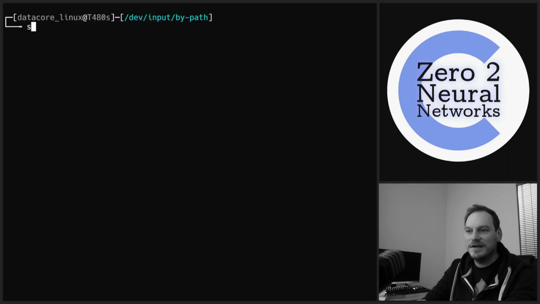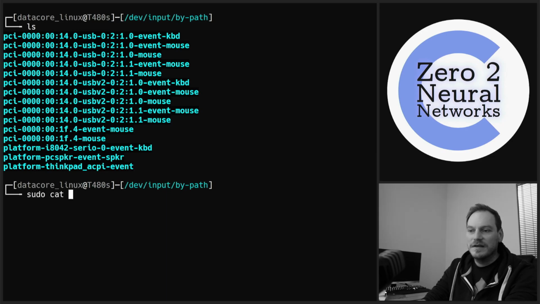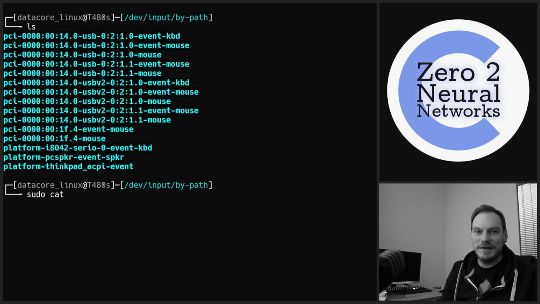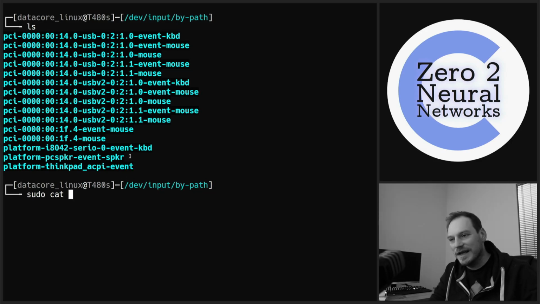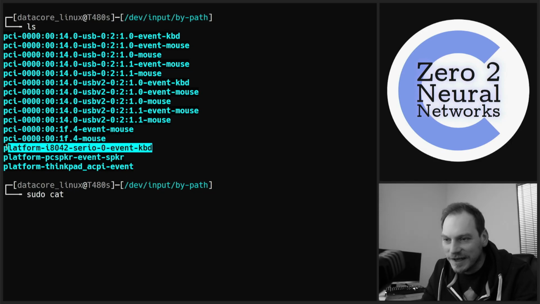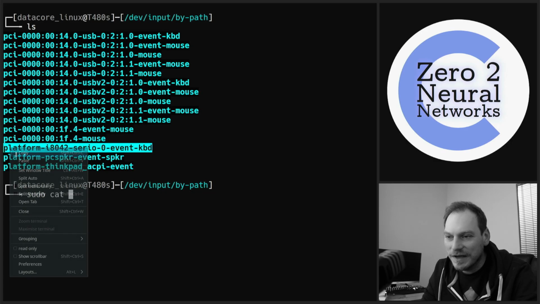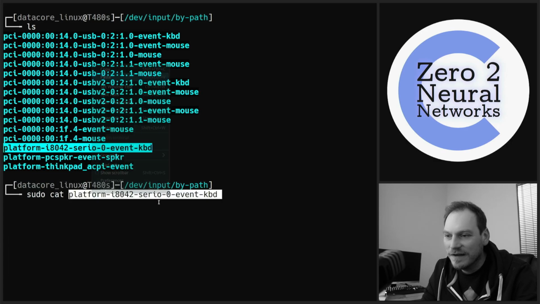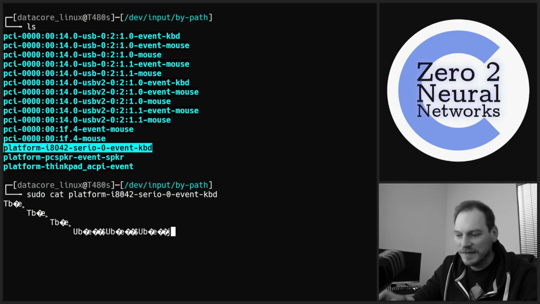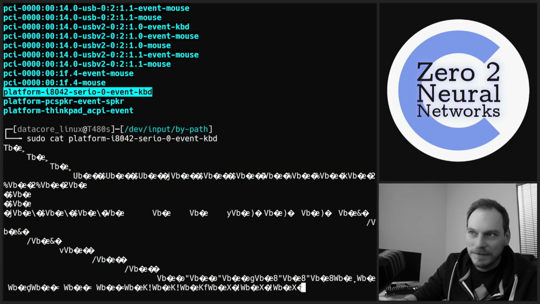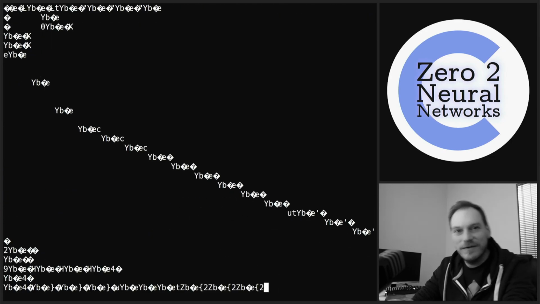So let's cat. We know what the cat application does, concatenate. It basically outputs the contents of a file to the standard out. So let's concatenate the contents of our keyboard to the standard out. Let's do that. As we type, we can see that file reading.